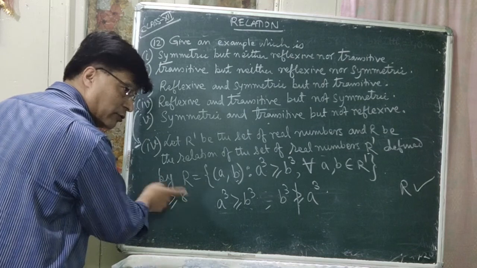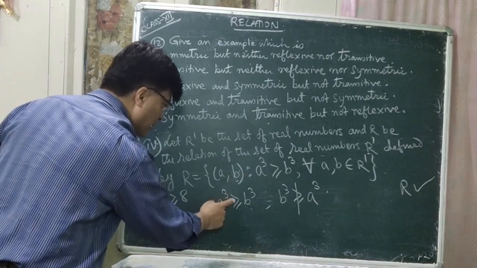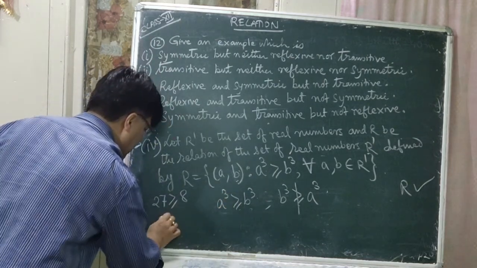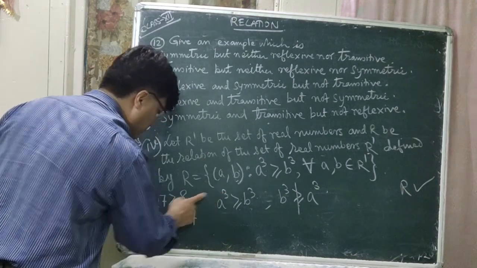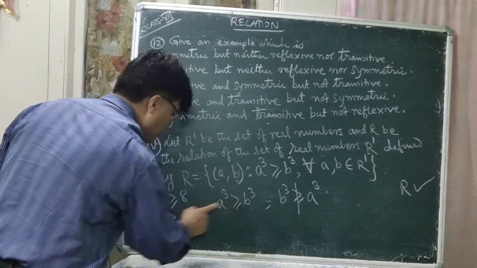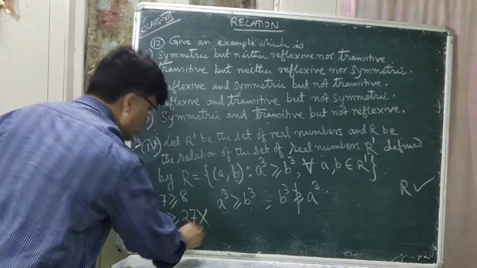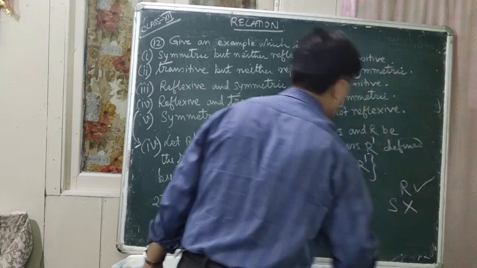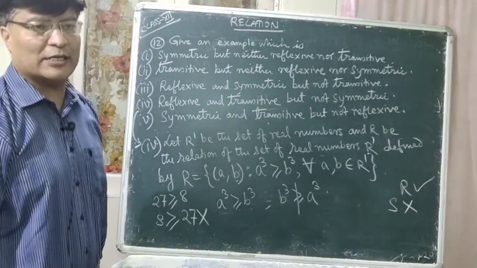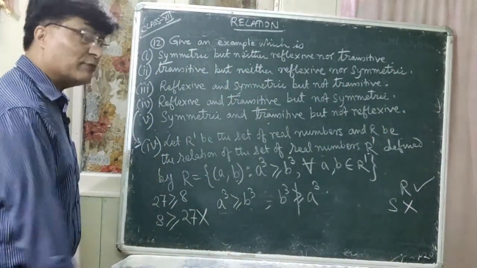Now if we reverse it, 2 cube greater than A cube. That is 8 greater than or equal to 27. That is 2 cube 8 greater than 3 cube 27. Is it correct? No. So this is not symmetric. Is it symmetric? Not symmetric. It is not a symmetric relation. Now is it transitive or not?